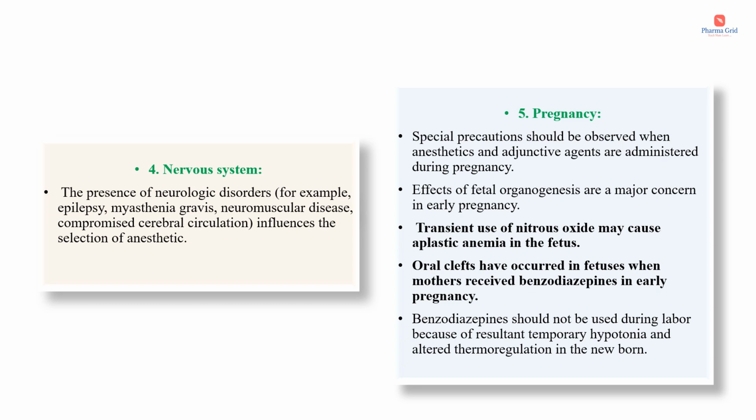And next one is pregnancy. Special precautions should be observed when anesthetics and adjunctive agents are administered during pregnancy. Effects on fetal organogenesis are a major concern in early pregnancy. Transient use of nitrous oxide may cause aplastic anemia in the fetus. Oral clefts have occurred in fetuses when mothers received benzodiazepines in early pregnancy. Benzodiazepines should not be used during labor because of resultant temporary hypotonia and altered thermoregulation in the newborn. So because of all these reasons, it is very important to consider patient-related factors while selecting an anesthetic.